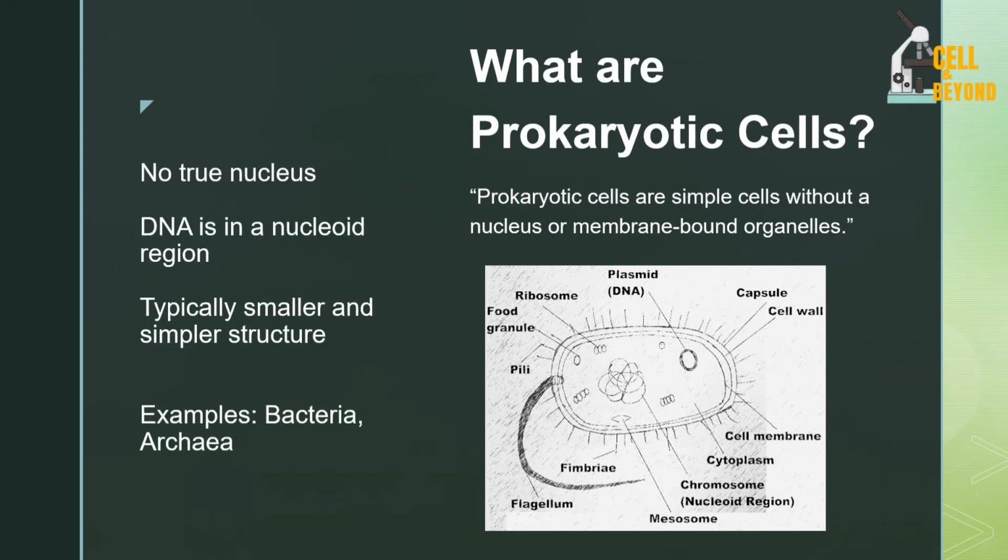Now, they don't have a true nucleus, right? And the DNA is in a nucleoid region. Now, if you look at the image before you, take a close look at it. This one here is the chromosomes. That's the chromosome, that's the genetic material. And what are genetic materials? These chromosomes are thread-like materials that contain the DNA. And on the DNA, we have genomic materials that are passed from one generation to the other.